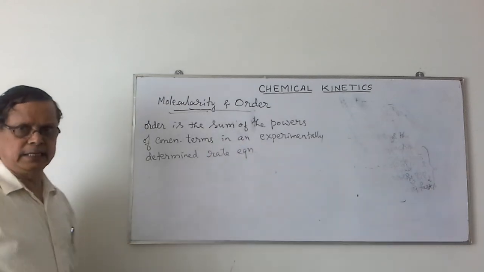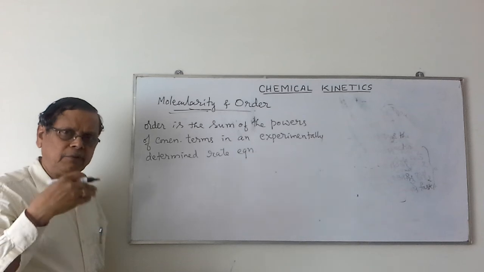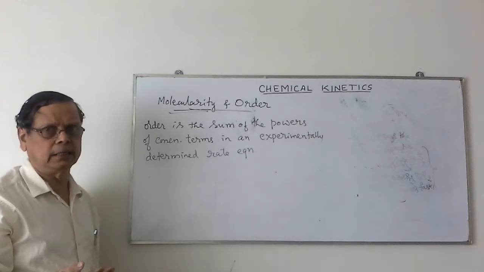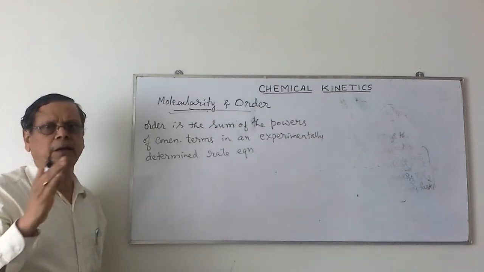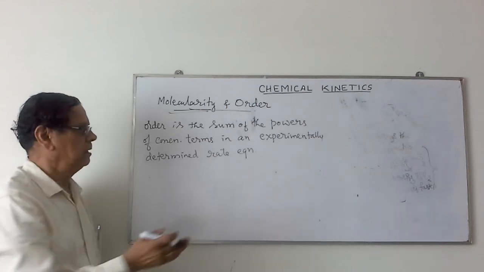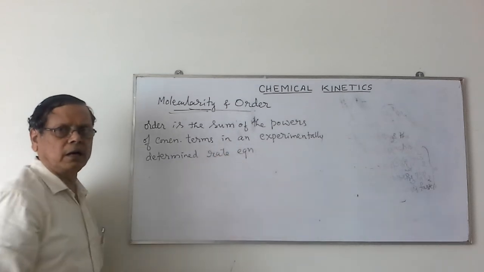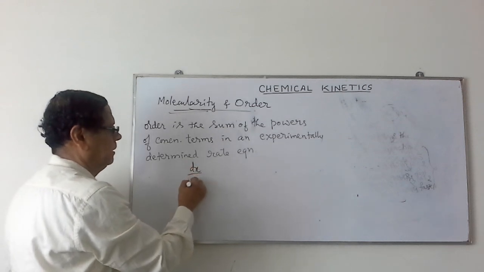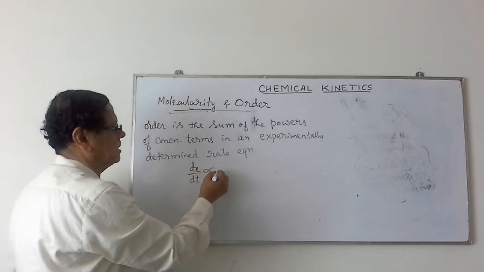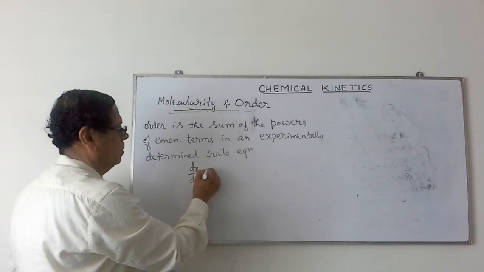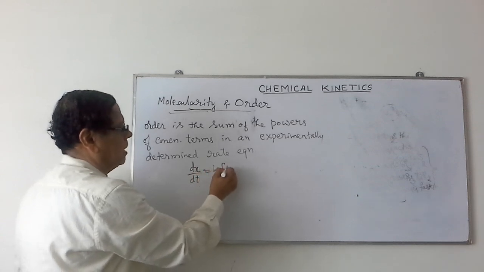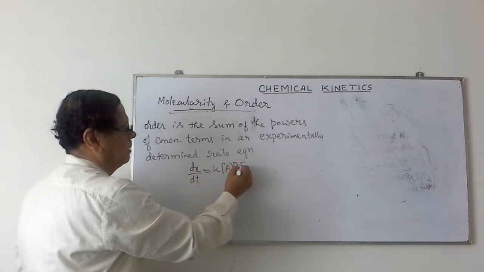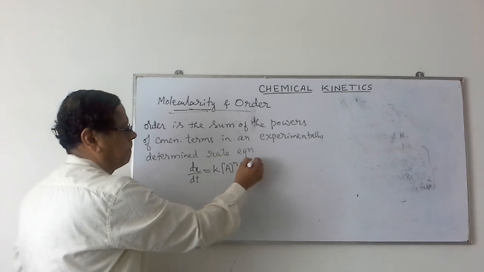Suppose I write a reaction. If you write the velocity expression for that reaction, then you take the sum of the powers of the concentration terms, and that will indicate the order of the reaction. In general, let me say dx by dt for a given reaction is written as K into concentration of A to the power n, B to the power m.